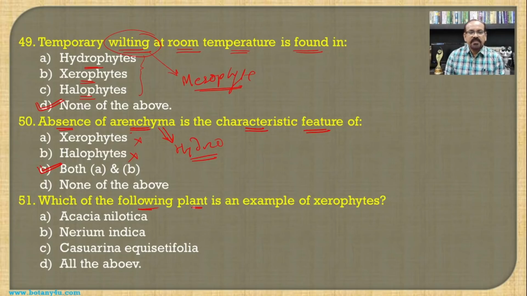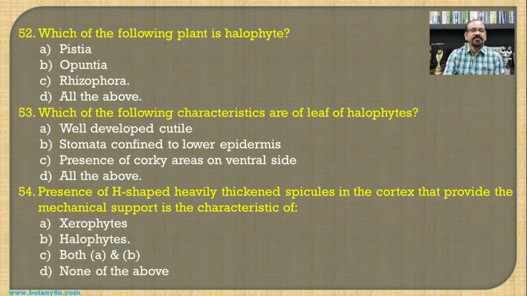Then which of the following plants is an example of xerophytes? So the Acacia nilotica is one of the xerophytes. Just as I told you, multilayered epidermis, that is the Nerium indicum, again it is a xerophyte, and Casuarina equisetifolia is also one of the xerophytes, and hence all the above becomes the answer for this question, as all these three are examples of xerophytes.